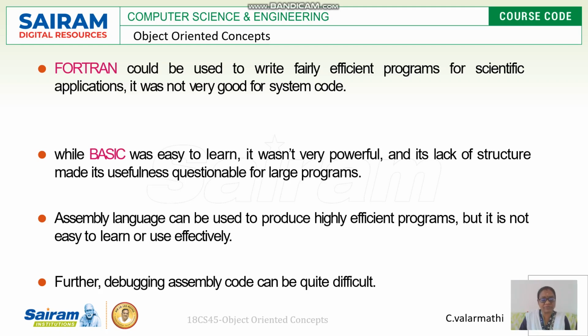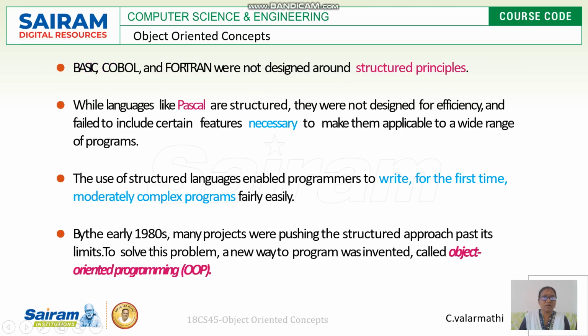Basic was very easy to learn, and also powerful, but when programming in a structured way, it lacked structure. These languages, Basic, COBOL and Fortran, were not designed around structured principles. Pascal is also structured, but it was not designed for efficiency, and it did not have certain features to implement programs in a wide range of ways.